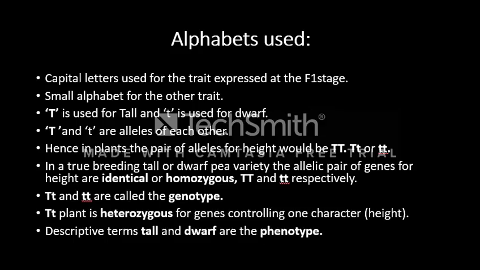Now alphabets used, as I told you that T and t are the alleles of each other. T is tall and small t is dwarf. This TT is homozygous and this tt is also homozygous but recessive one, and this Tt is heterozygous.